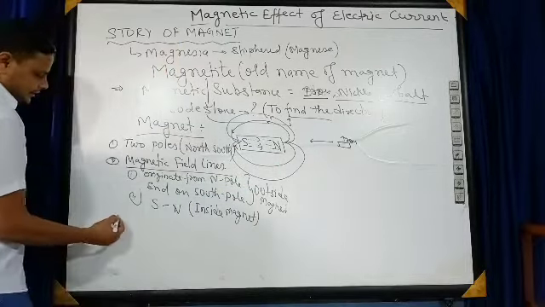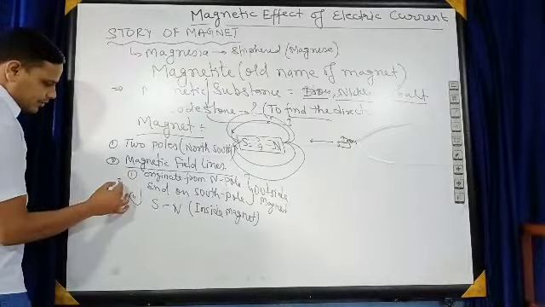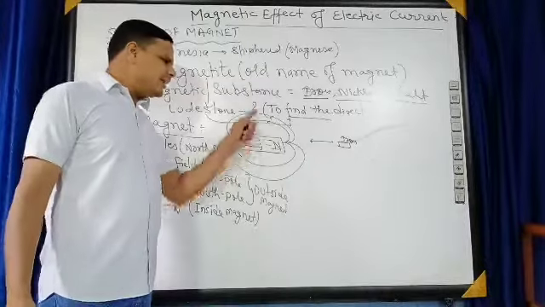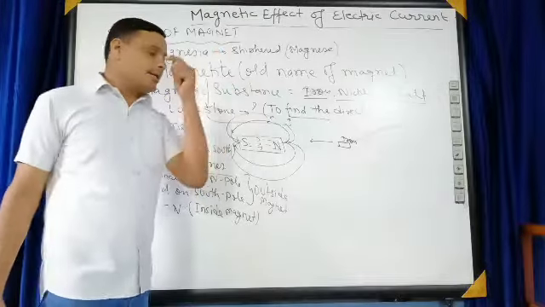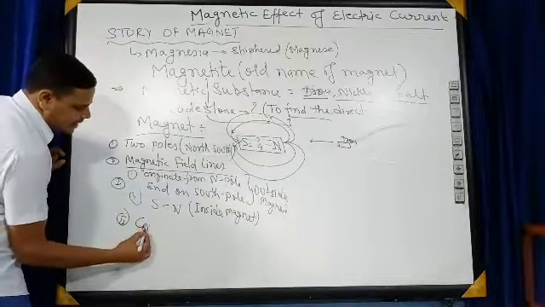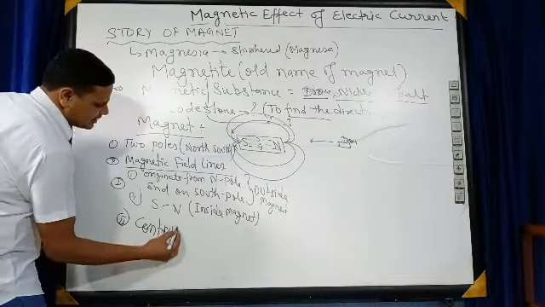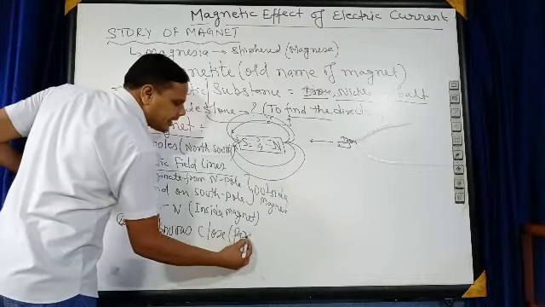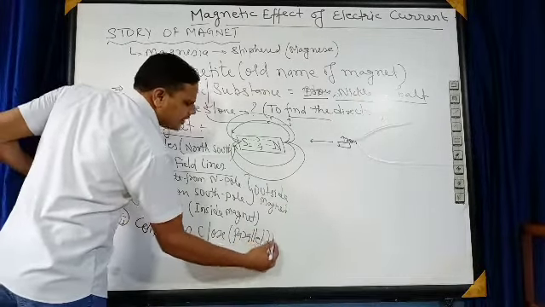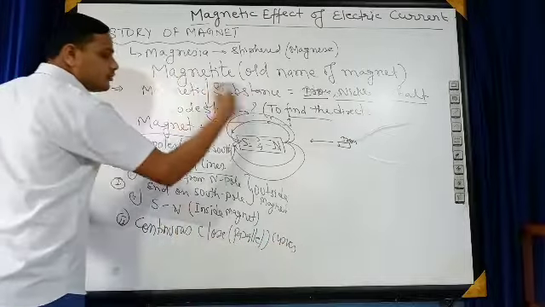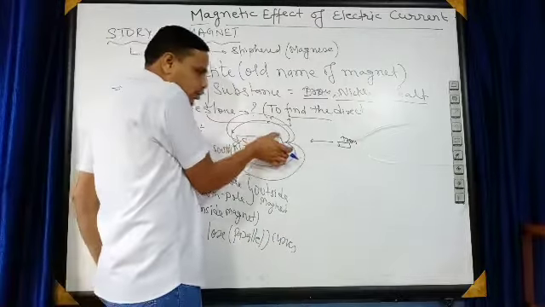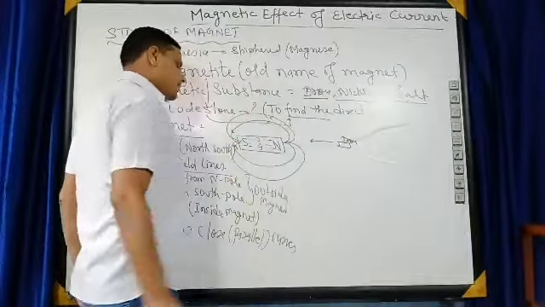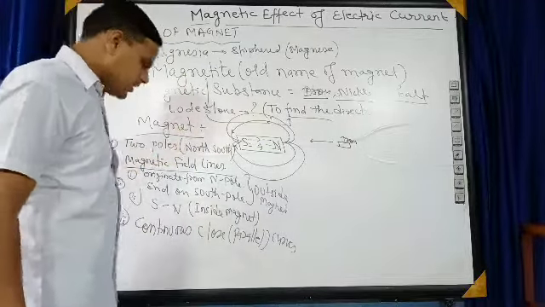Now the second property: these magnetic field lines are continuous closed curves. Near the poles, north pole or south pole, their density is high. Away from the poles, the density is low, but they are continuous.